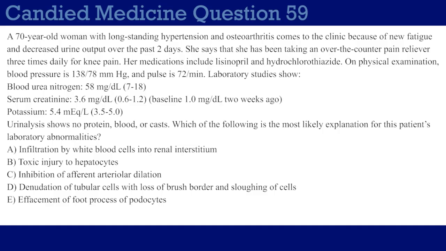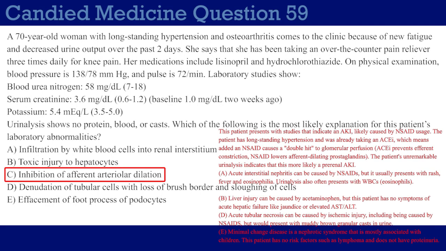This should be very straightforward. This patient has an AKI, very likely caused by NSAID usage. And because the urinalysis is mostly unremarkable, we would probably assume this is more likely a prerenal azotemia, largely caused by the effects of the drug affecting GFR, which in NSAIDs' case, obviously, is choice C, inhibition of afferent arteriolar dilation. Very basic physiology and pharmacology of NSAIDs. You have to know that prostaglandins cause afferent arteriolar dilation. And NSAIDs block that pathway, so I have fewer prostaglandins to dilate the afferent arteriole.